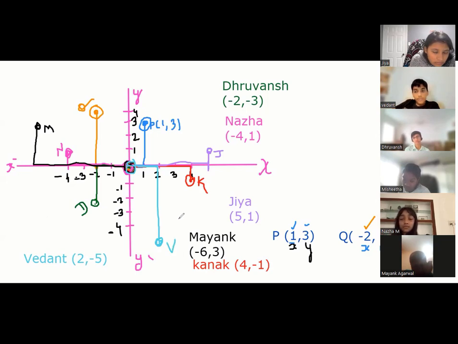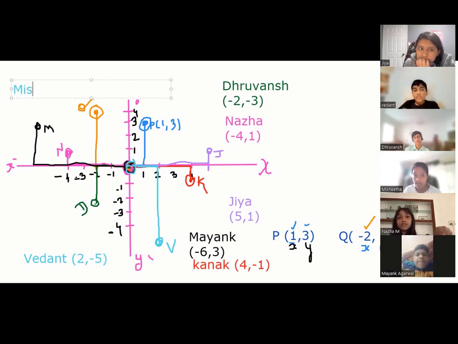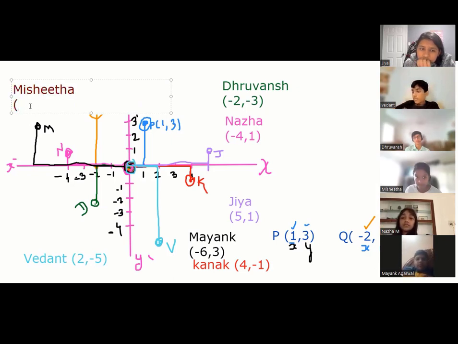And lastly, Mishita, right? Yeah. And if I say Mishita's point is on the top here, Mishita, your point is brown. And if I say I want Mishita to go negative 6 comma negative 3, how will Mishita draw this?